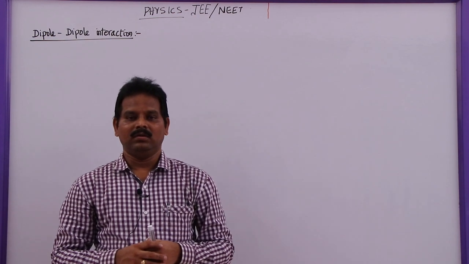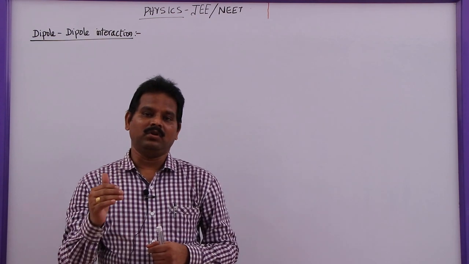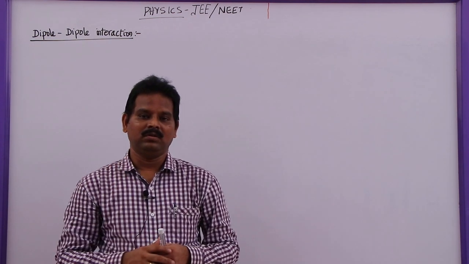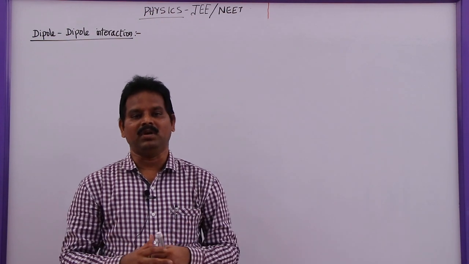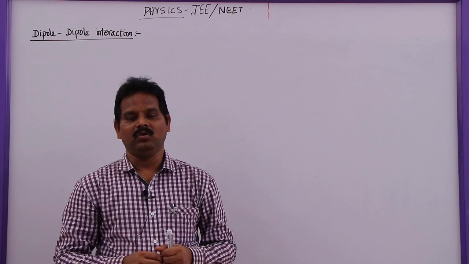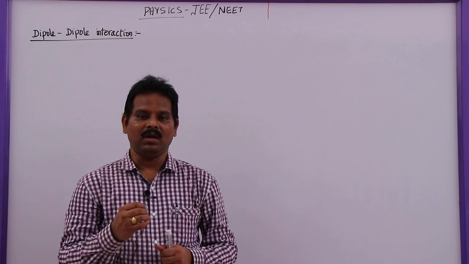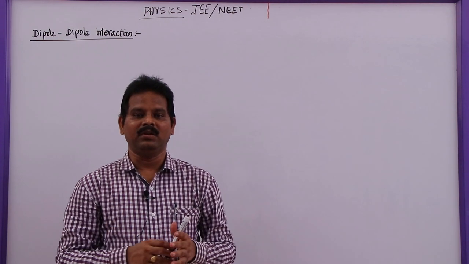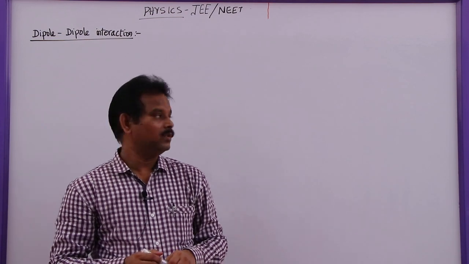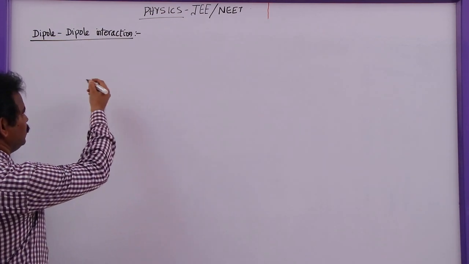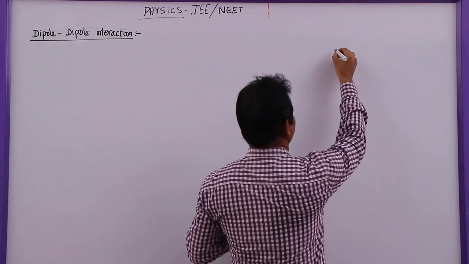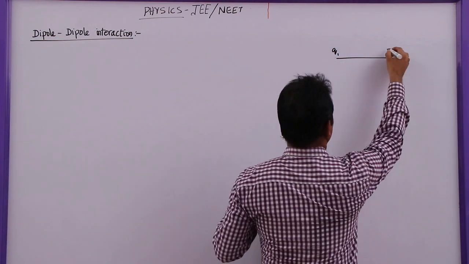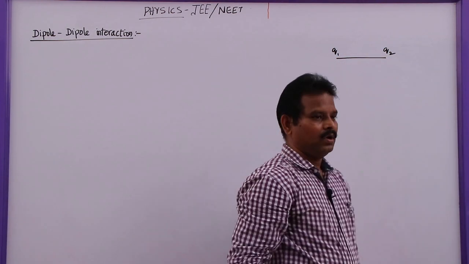We studied the method of finding potential energy of two charges or three charges or system of charges. But in this video, we will discuss the potential energy of two dipoles when they are placed in different orientations.